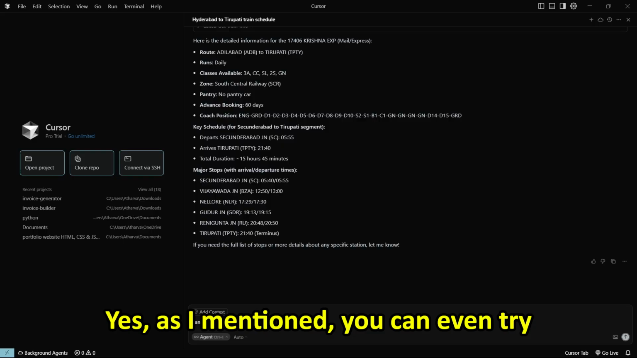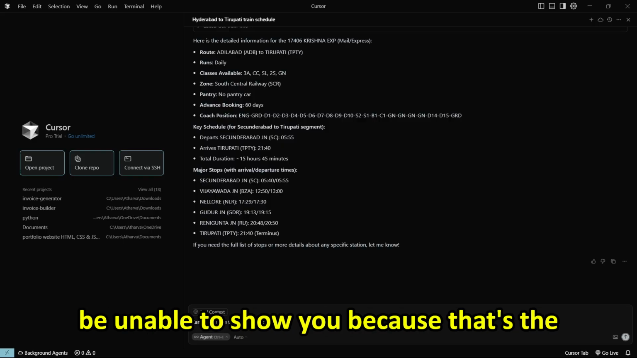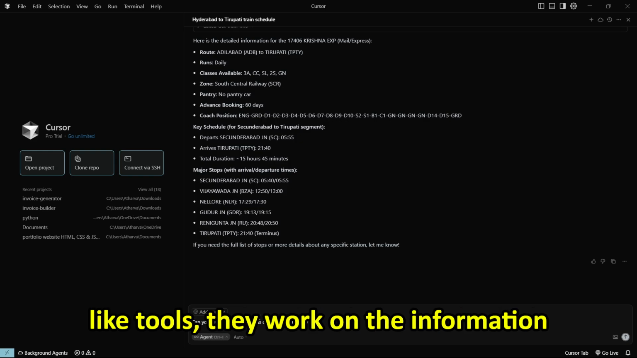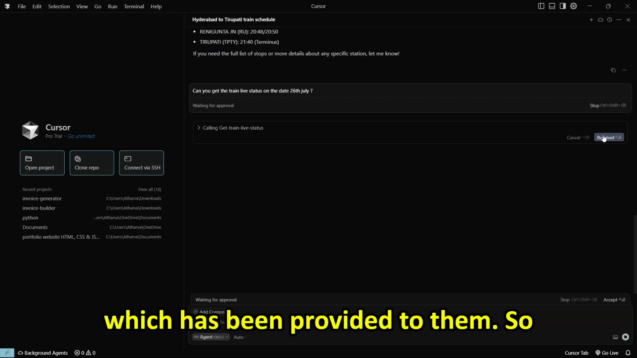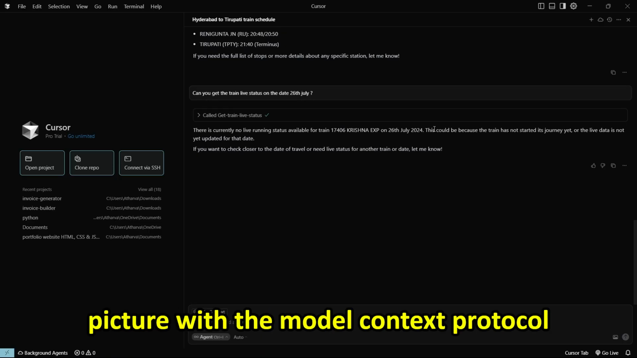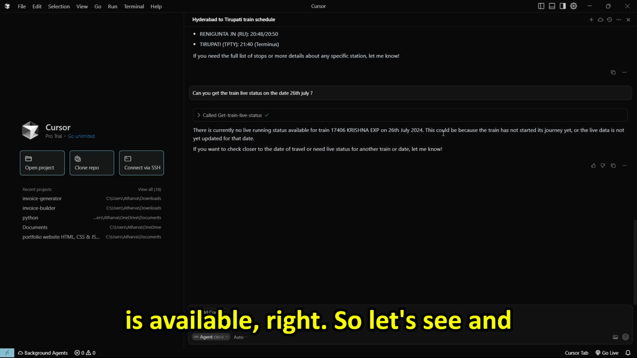And yes, as I mentioned, you can even try this on any other AI tools, but they will be unable to show you, because that's the main reason. All the other ChatGPT-like tools work on the information which has been provided to them. So that's why these AI tools come into the picture with the model context protocol, because they deal with the live data that is available, right?